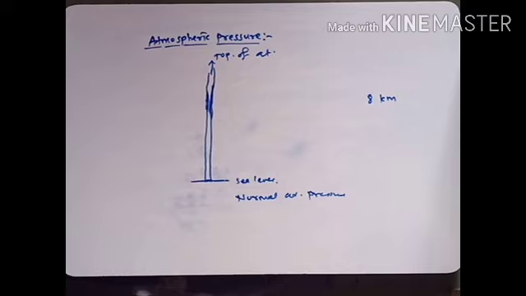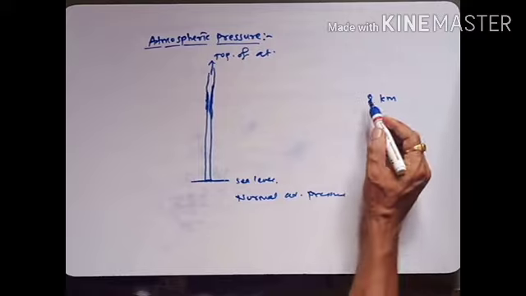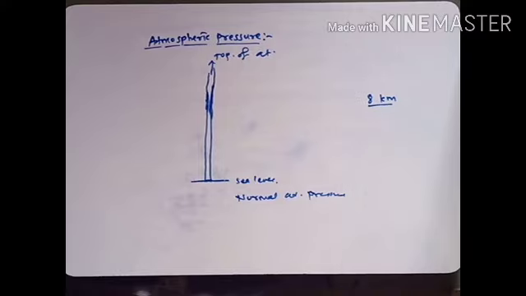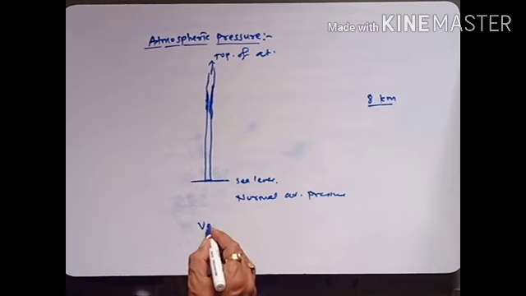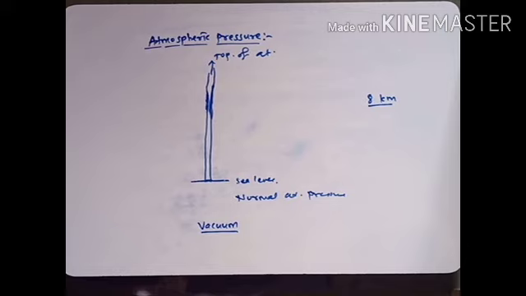So the height of the air column producing atmospheric pressure at sea level can be taken as 8 km. The region where pressure is less than atmospheric pressure is called a vacuum. This is all about atmospheric pressure.